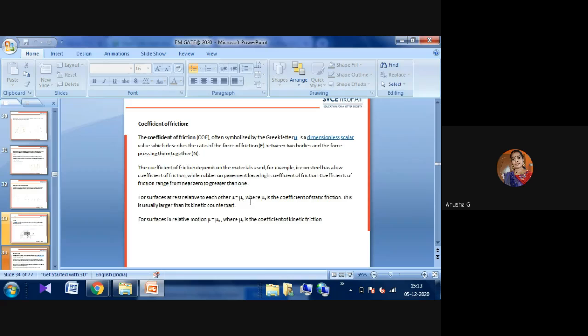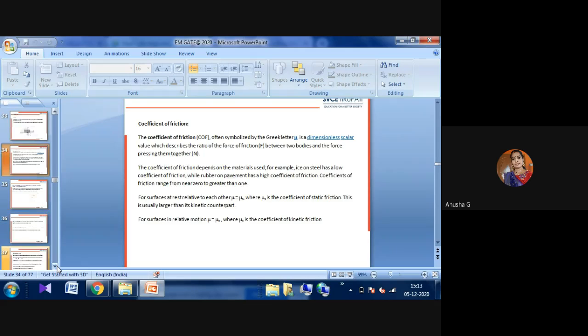For example, when a vehicle is moving on the road, friction will act on the road. When the surfaces are at rest relative to each other, mu must equal mu dash. That is the static condition, static friction, which is usually larger than the kinetic counterpart. For surfaces in relative motion, mu equals mu dash or mu k. That is, the coefficient of friction must equal the coefficient of kinetic friction. This is one of the things we have to observe in friction.